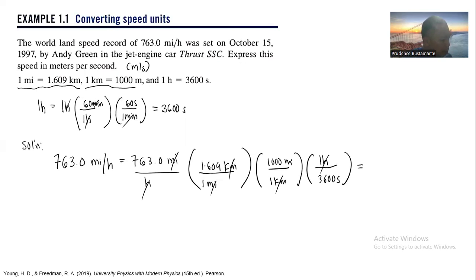Since most of you are engineering students or college students, I know that you've learned that in high school already. Divided by 3,600. So the answer, in my calculator, is 341.01886, something like that, meters per second.